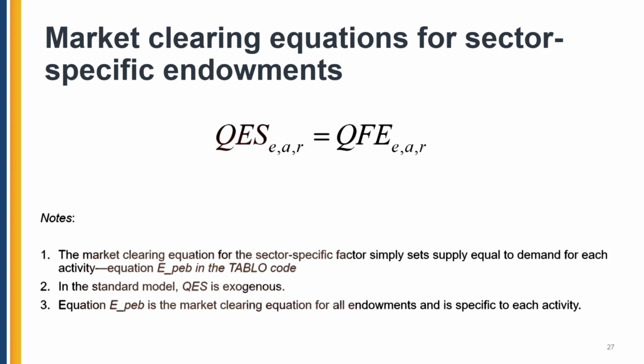The market clearing equation for sector-specific endowments is equation E_PEB in the model, and it simply sets supply equal to demand for each activity. In the standard closure of the model, QES is exogenous.